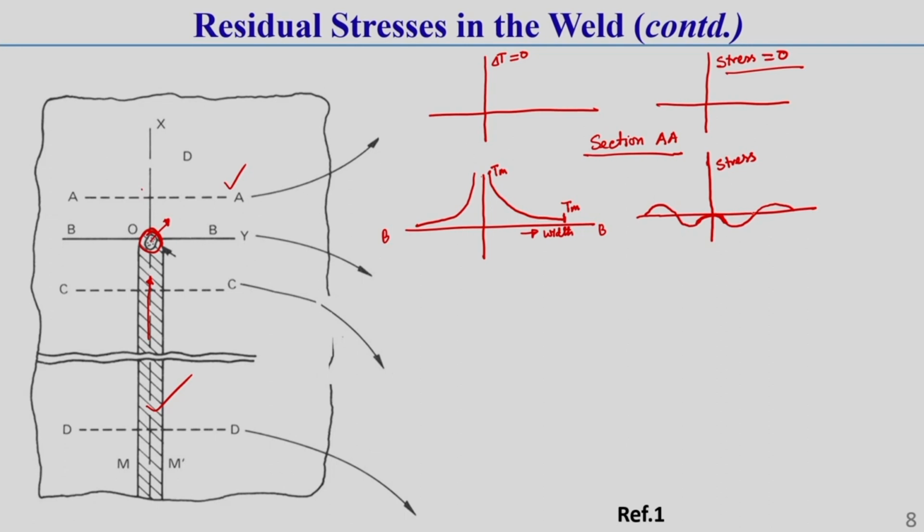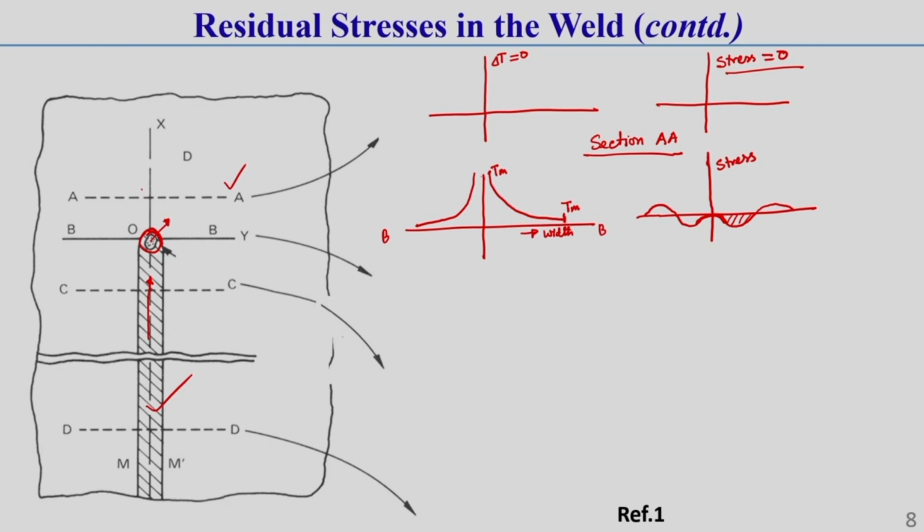Due to this, inside that zone there will develop some compressive stress. Compressive stress means it tries to expand, but its expansion is restricted, so internally some compressive restoring force develops, correct.